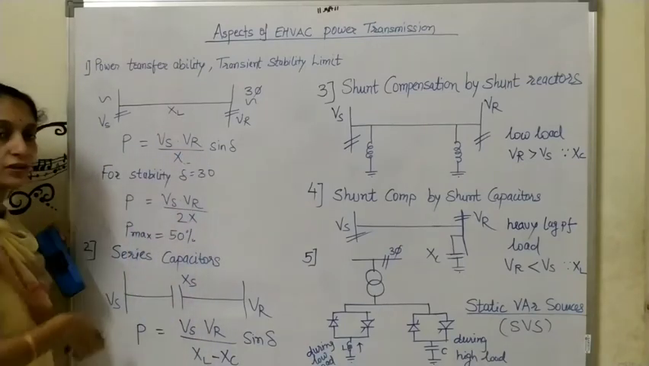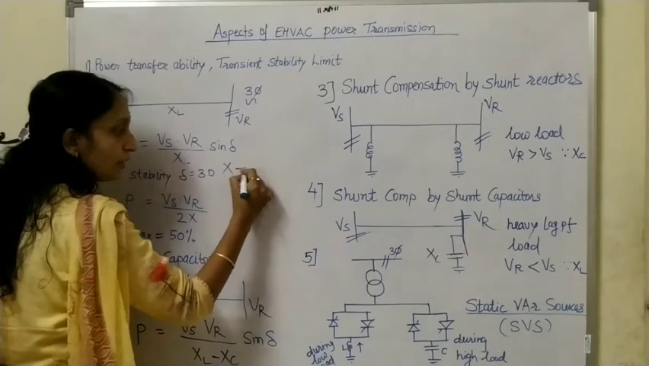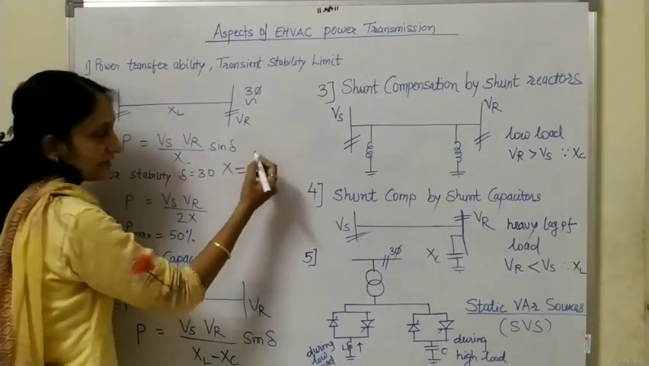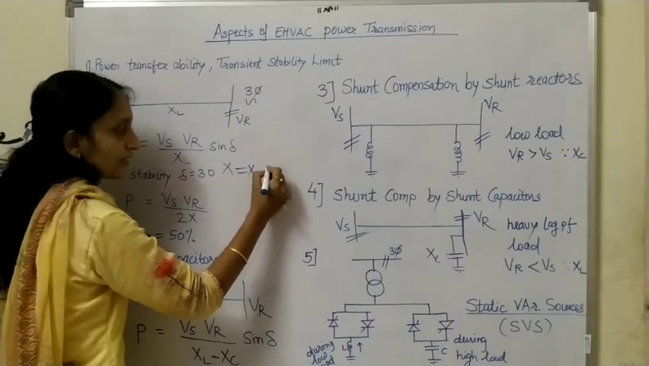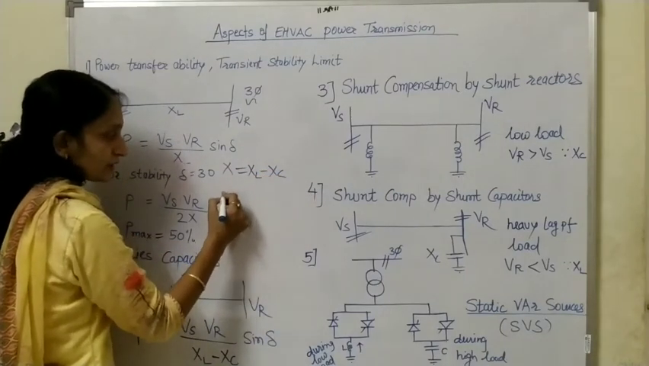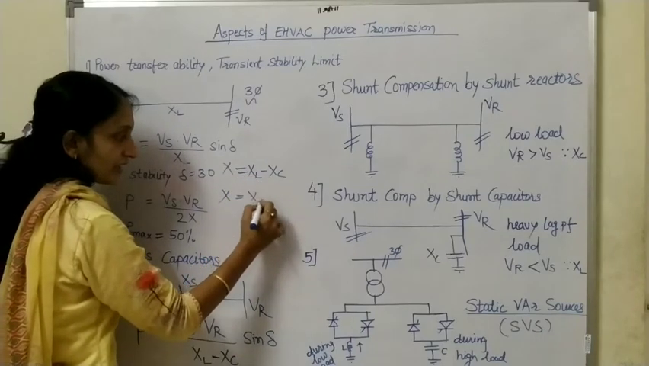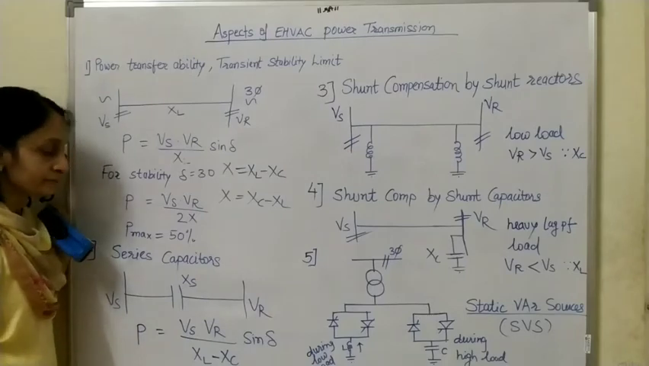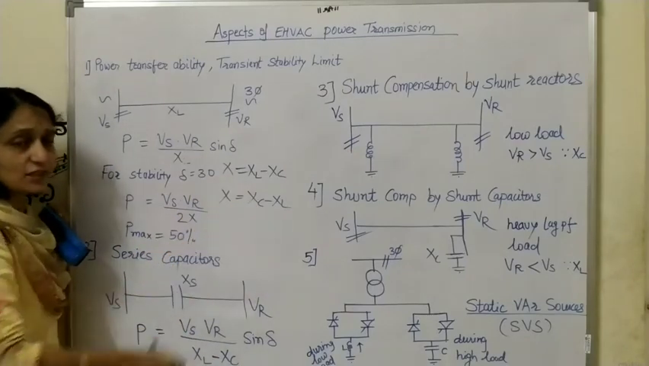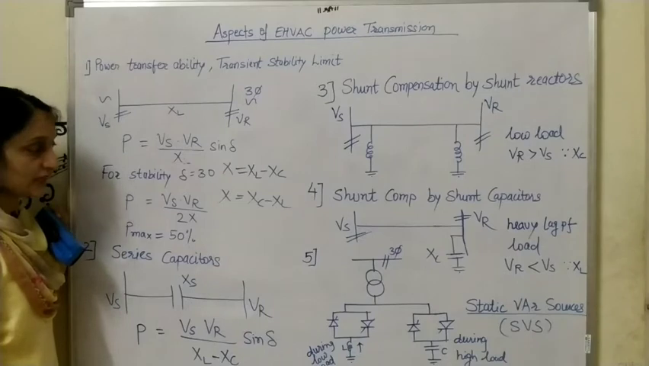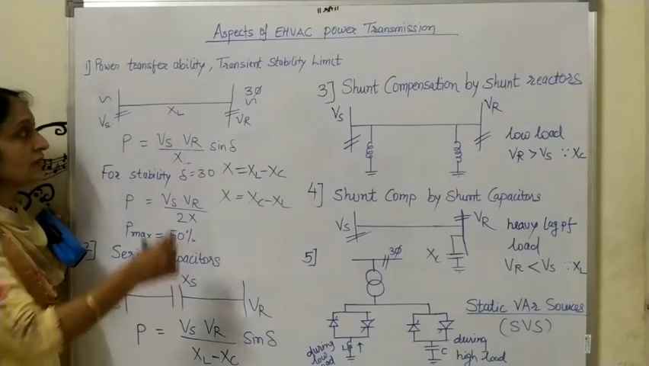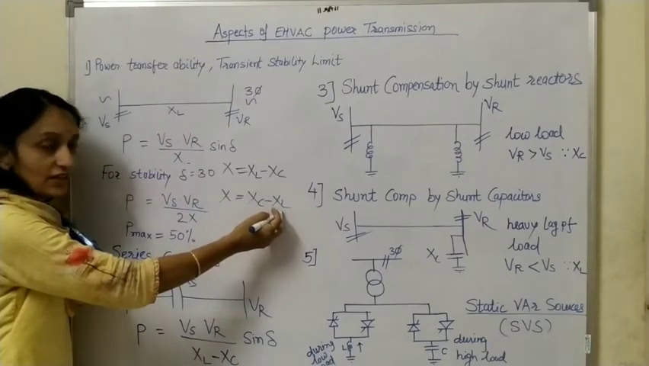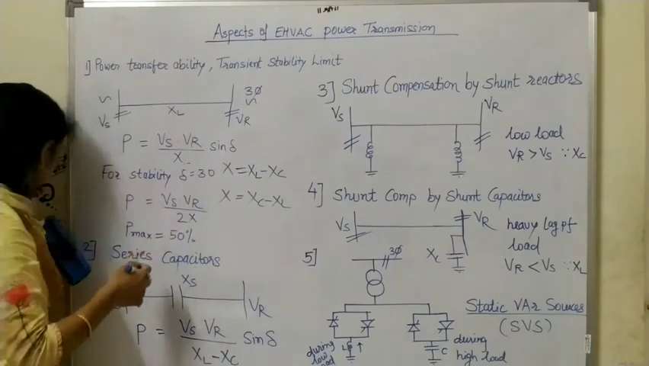Total X will depend on the values of XL and XC. As you know, if XL is greater than XC, then you will write XL minus XC. If XC is greater, then XC minus XL. But as you must know, the capacitive effect cannot be greater than the inductive effect, because XL, the inductive reactance of the transmission line, is predominant over XC.